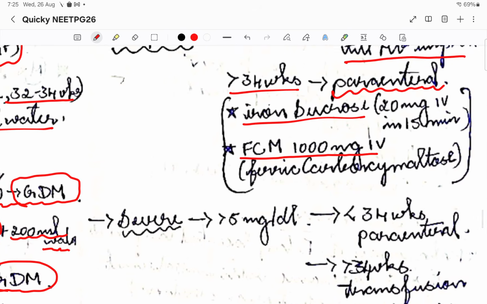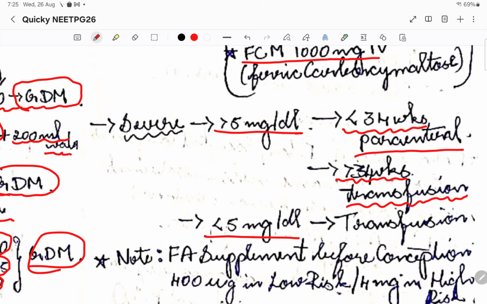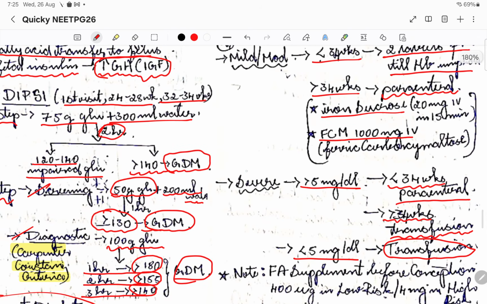Okay, so then coming to severe cases, we will be dividing as more than 5 mg or less than 5 mg per deciliter HB value. If it is more than 5 mg, and less than 34 weeks, we are going to go for parenteral, or if it is more than 34 weeks, we are going to go for blood transfusion. And in less than 5 mg, we are going to go for transfusion. So this is how we can manage the patient. In severe cases, there is no use of oral drugs at all.